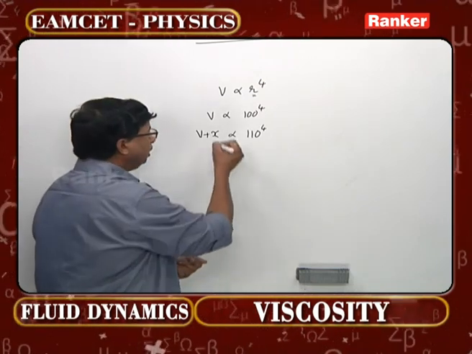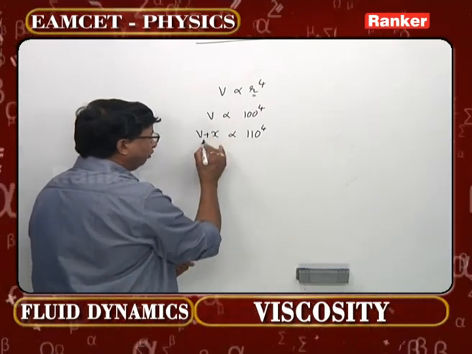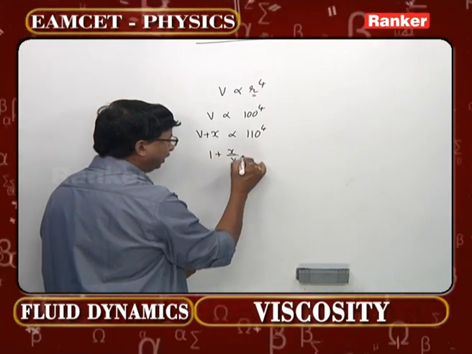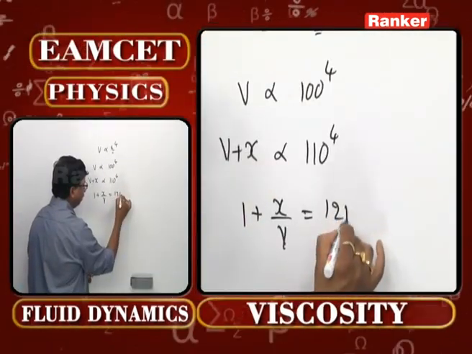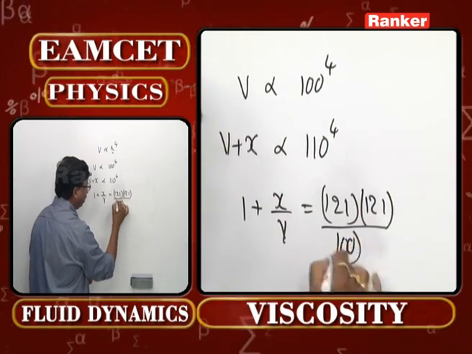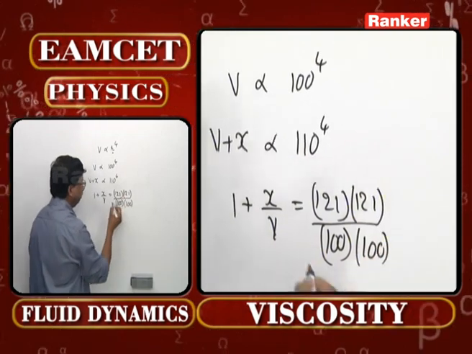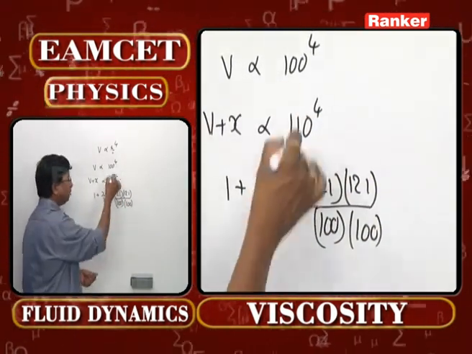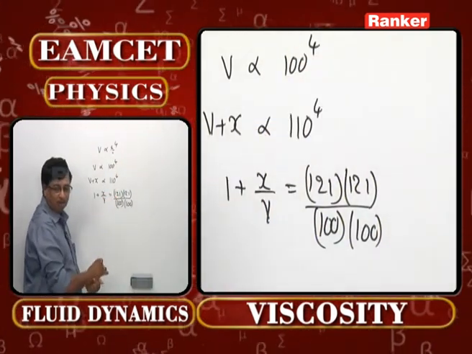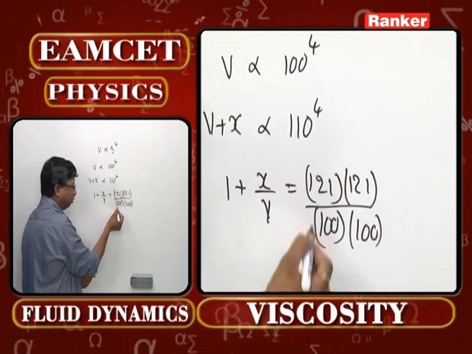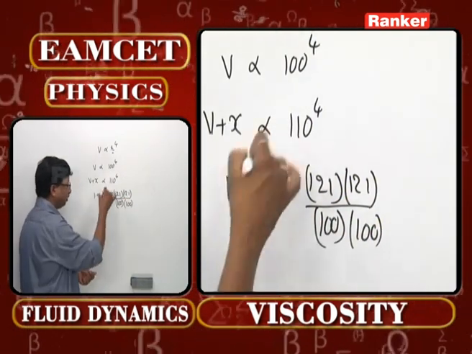Now simply take the ratio: (V plus x) by V, that means 1 plus x by V is equal to 121 into 121 by 100 into 100, because 110 into 110 into 110 into 110, 4 times, and 100 into 100 into 100 into 100, 4 times. Cancel the 0, 11 11 gives 121 into 121, over 100 into 100.